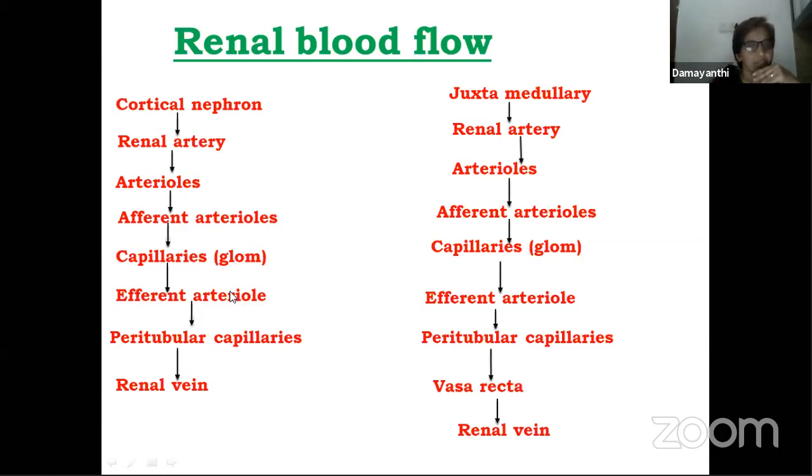Another set of capillaries is from this arteriole which is coming out, emerging out of the glomerulus. This is once again getting split into two sets of capillaries. One is the peritubular capillaries, the other one we call vasa recta. So these capillaries all join together and become the renal vein. This is how blood flow takes place in kidneys.